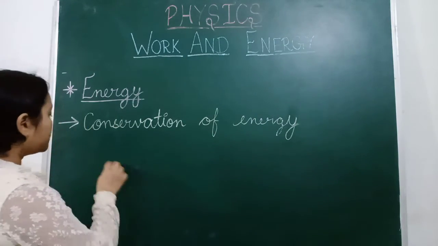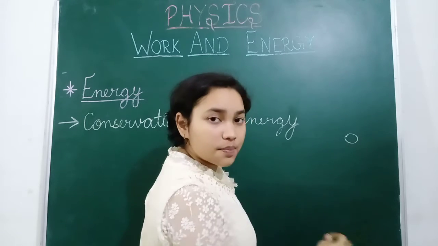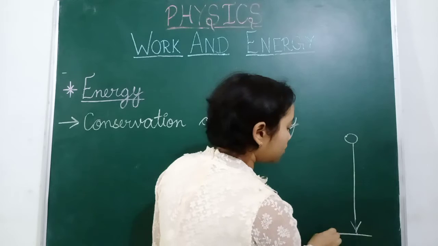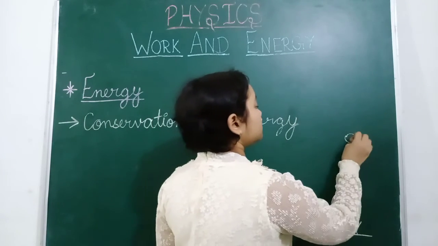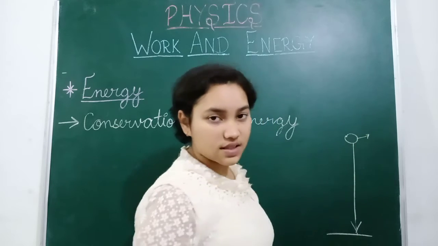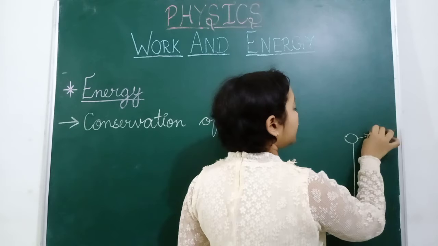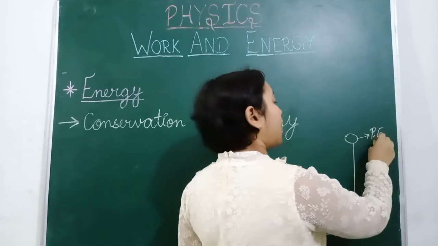If we take an object, this is an object and it is placed up high, and then it is just left to fall to the ground. Suppose this point is the initial position. Here the potential energy, let us consider it to be 100.